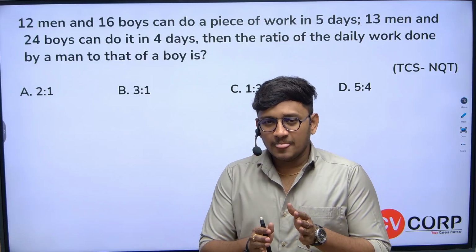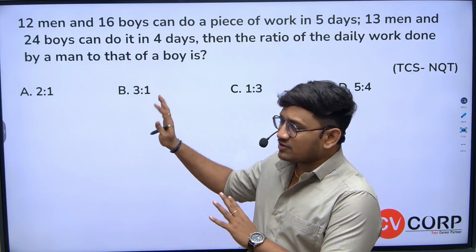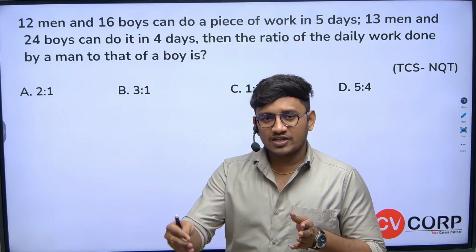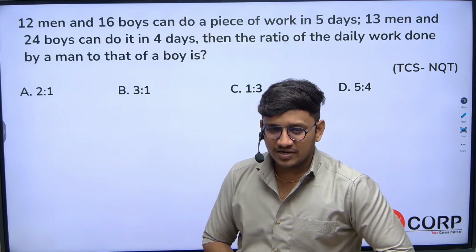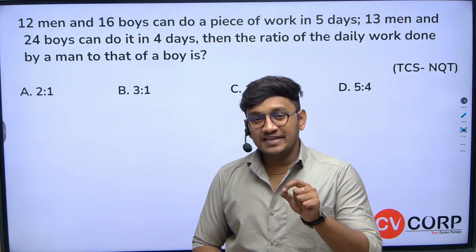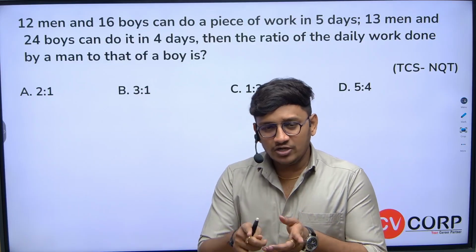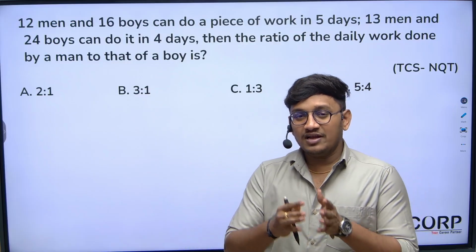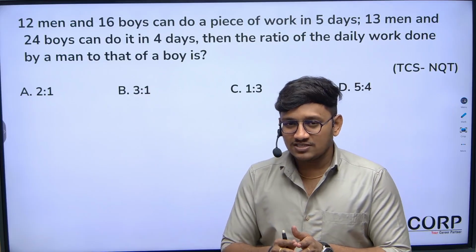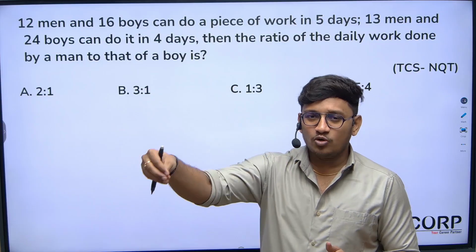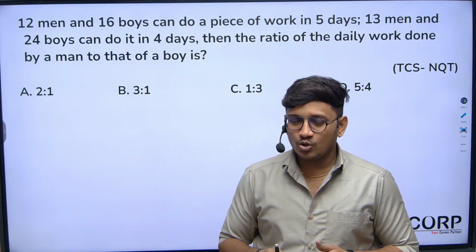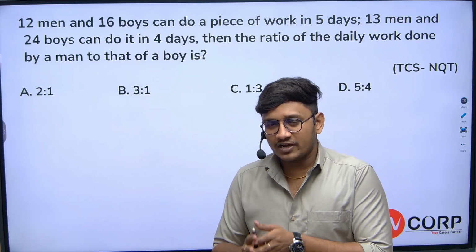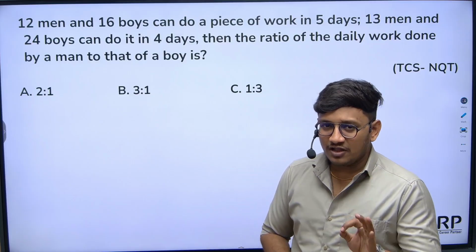If you observe, so far, whatever questions we solved were only based on individual efficiency. Let's say A can complete work in some days, B can complete work in some days, so all are working on individual efficiencies. Now when a group of people work together, that will be considered as working on the same efficiencies, because they cannot mention all 20 people in the group on different efficiencies. It would be a very lengthy problem. So that's the reason when a group of people work together, please consider it equal efficiencies.